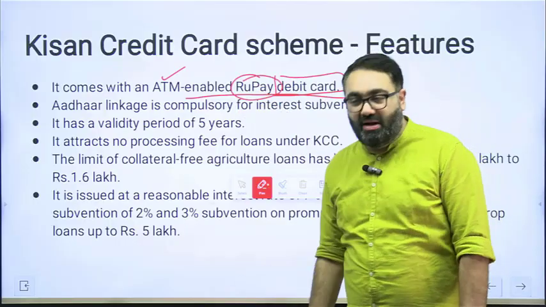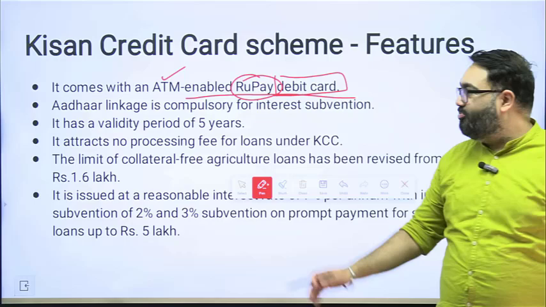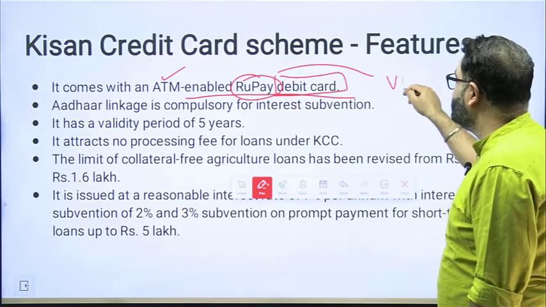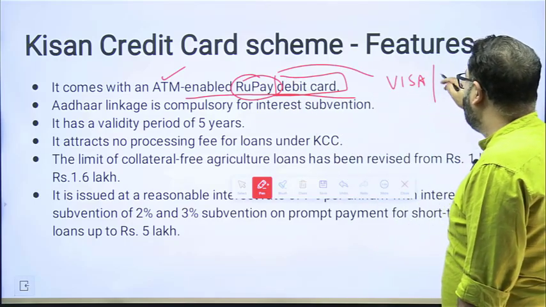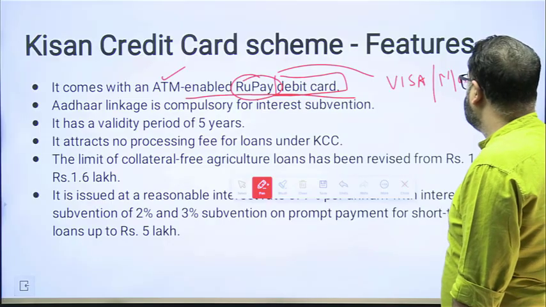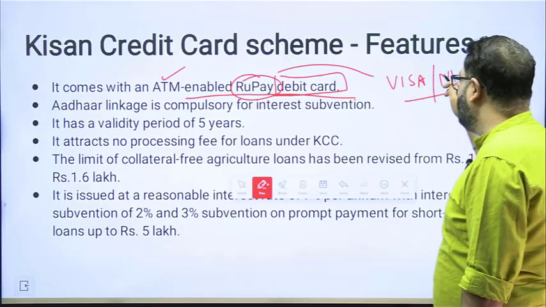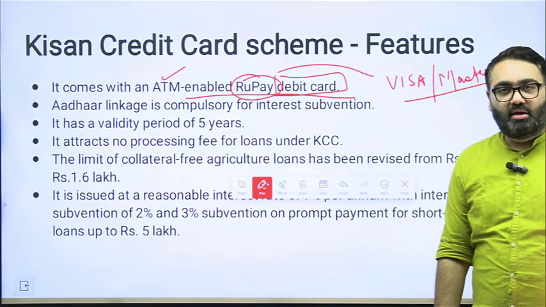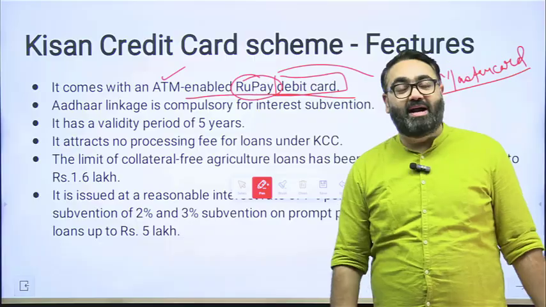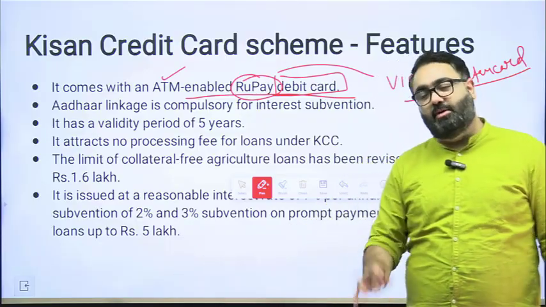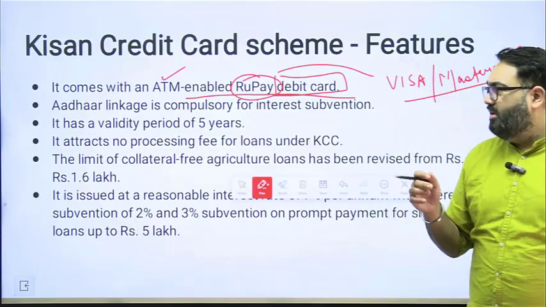So there are multiple card issuing companies that you might have heard of. For example, you might have heard of Visa. You might have heard of MasterCard. These are two big global card issuing companies that operate in India as well. The government of India a few years back has started RuPay. So these will be RuPay debit cards that will be issued.